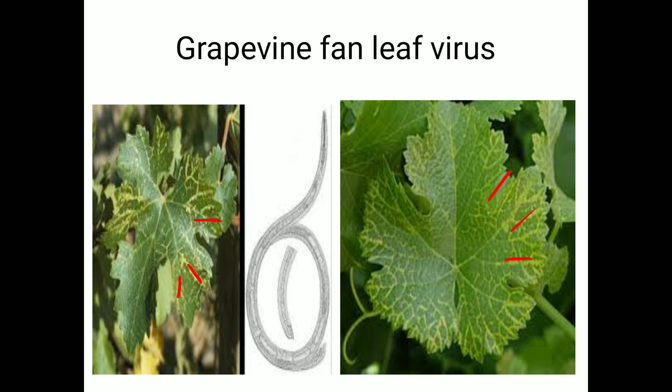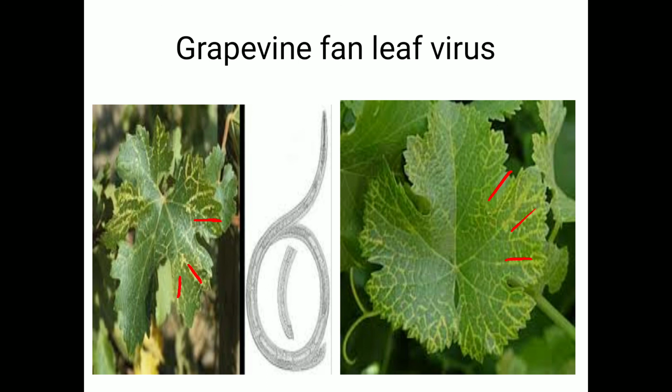So due to that, the size in between the veins is reduced, and the area of the leaves is also reduced. Plants become stunted due to the reduction of the leaves. Then the growth of the plant becomes zigzag at the internodes.